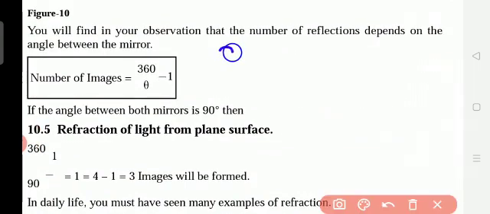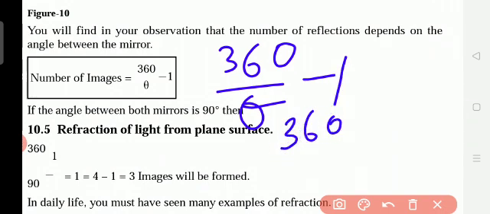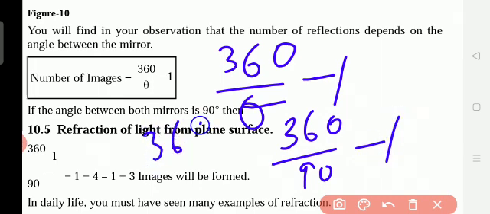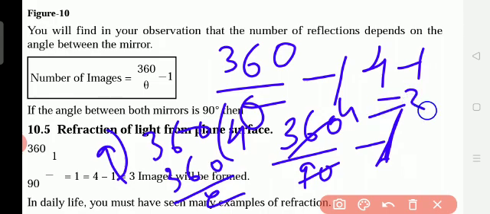For example, here is one equation: we use 360 by theta minus 1. Here the angle is 90 degrees. So 360 by 90 minus 1. 360 divided by 90, how many times? 4 times. So we get 4, and 4 minus 1 is equal to 3. So if we keep the two plane mirrors at 90 degrees, it can form 3 images.